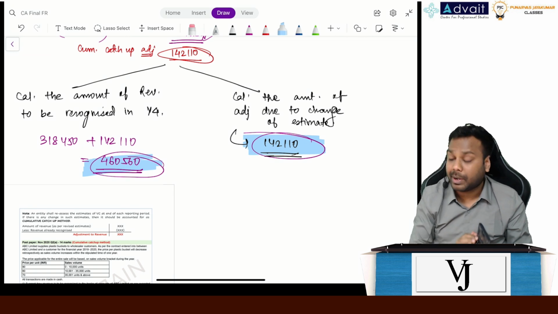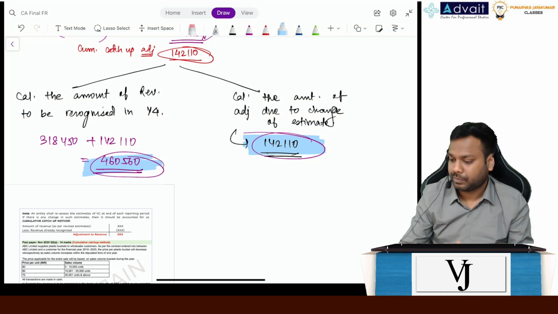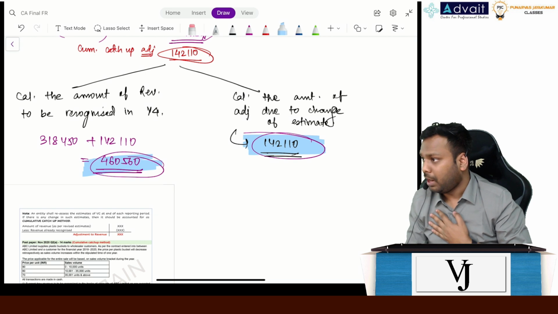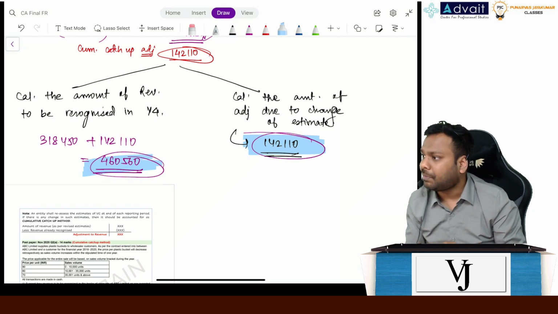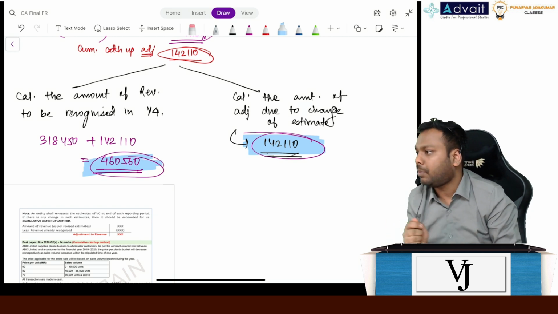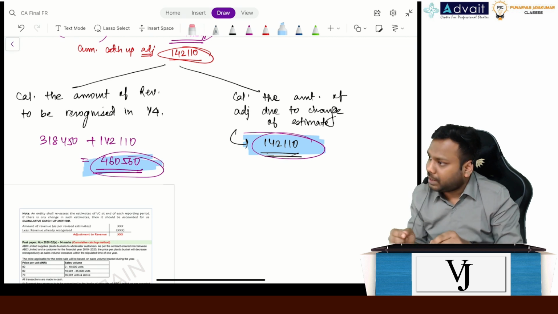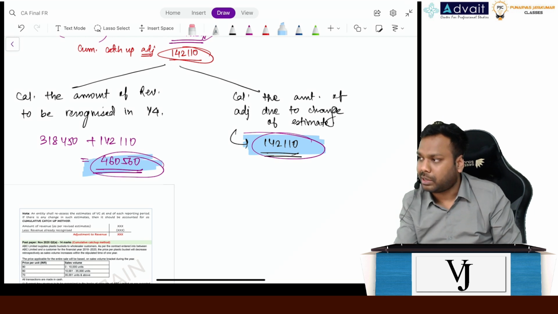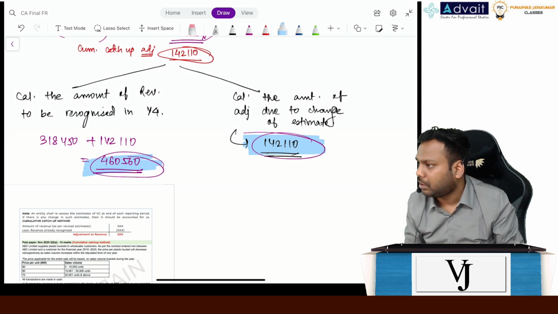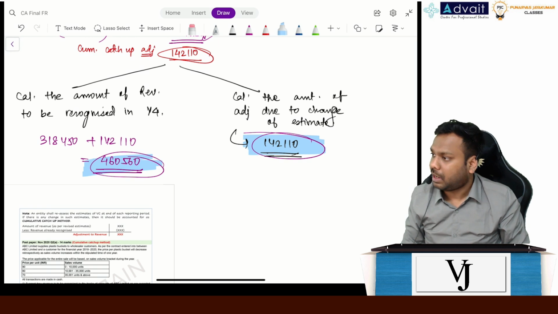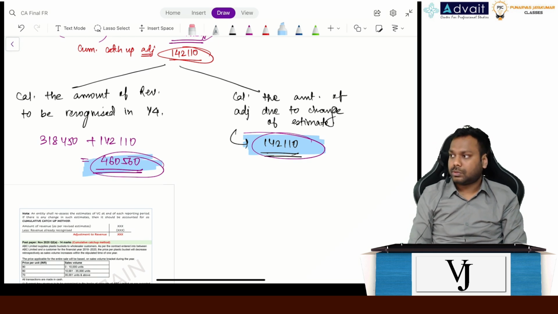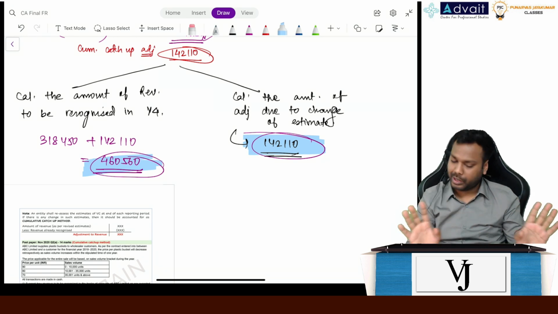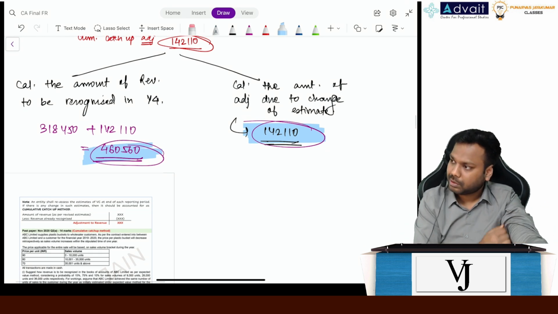Let's suppose you purchase classes from me, and you say, sir, I will not pay your fees in cash, but I will give you a laptop or any furniture. That is covered here. But if you say, sir, you give me this calculator, I will give you another calculator, the same lives, everything, that is not covered here. Understood? Barter we'll discuss in the class. Don't worry, that is already covered.